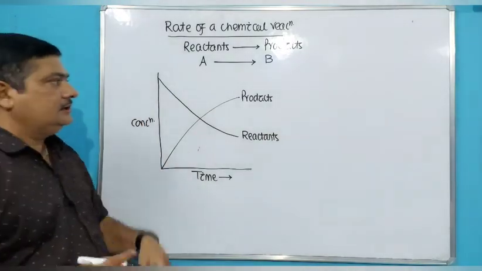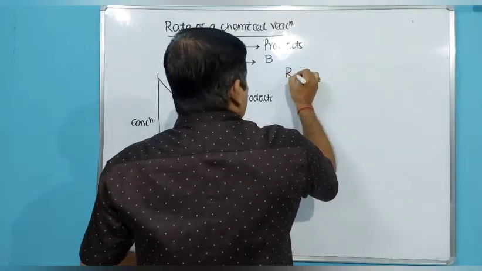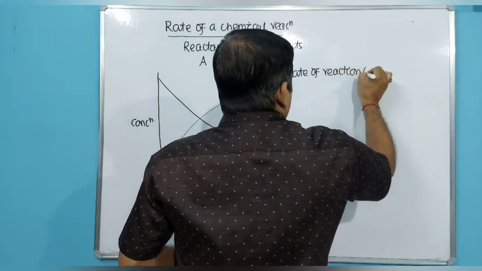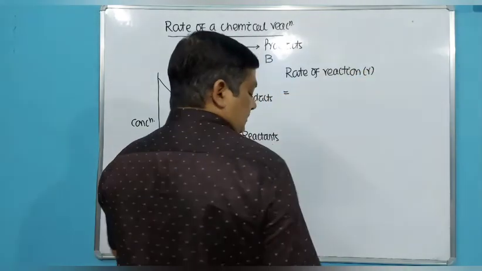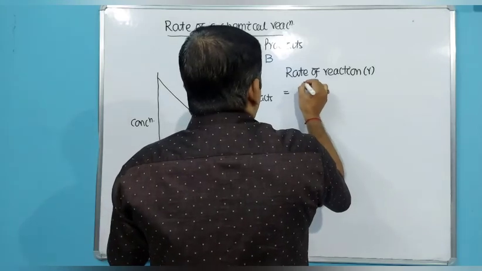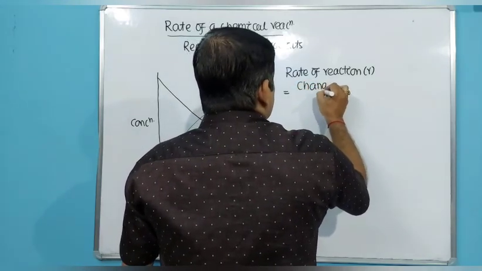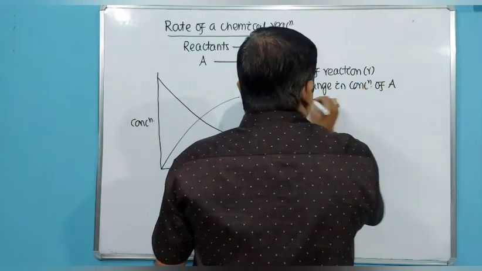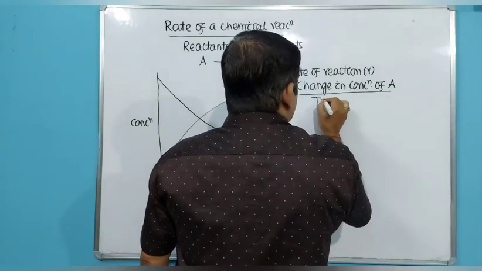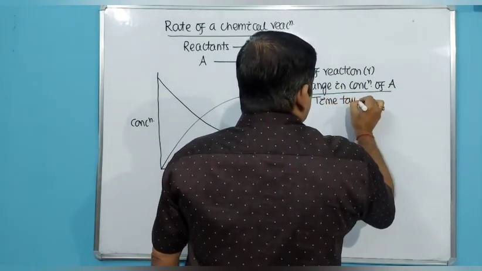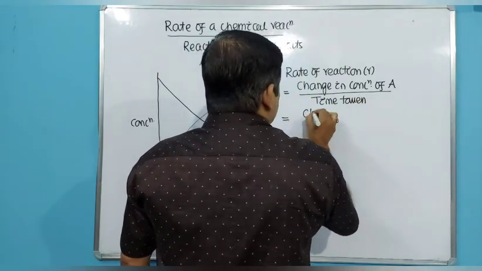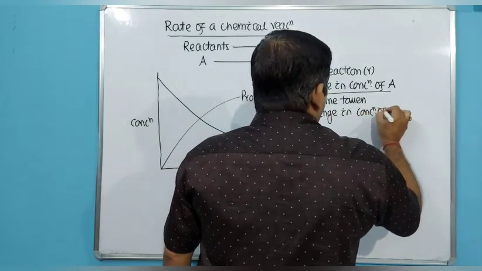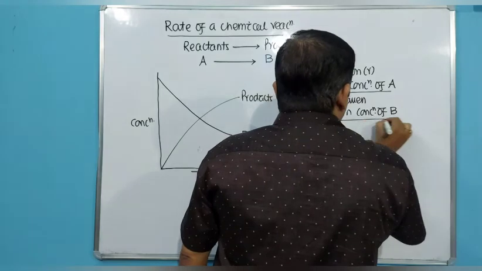So if we speak of the rate of a reaction, what will be the rate of reaction? R equals change in concentration of A over a time period, that means by time taken, or equal to change in concentration of product B over the time period.